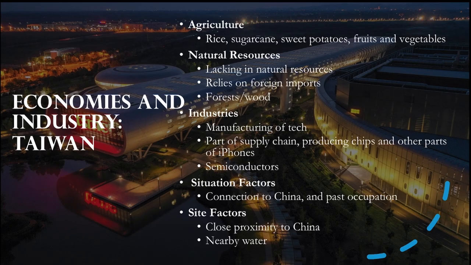Technology is a much more prevalent industry in Taiwan, helping to produce parts for electronics in tandem with other manufacturing countries. Situation factors influencing these industries are its connection with China, which affects its connection in history with manufacturing, and site factors, including the surrounding water and its close proximity to China and the rest of East Asia, which are important when discussing its position in the supply chain.